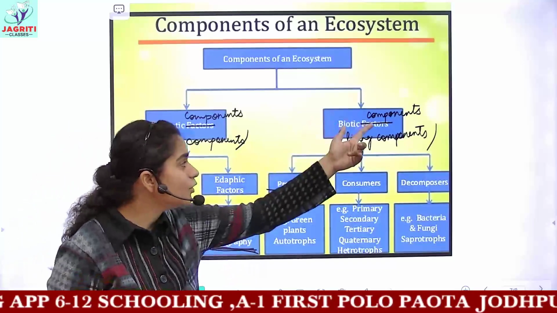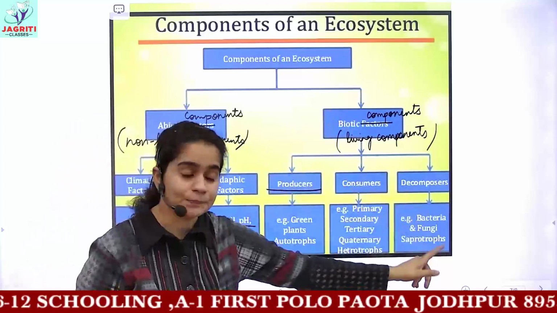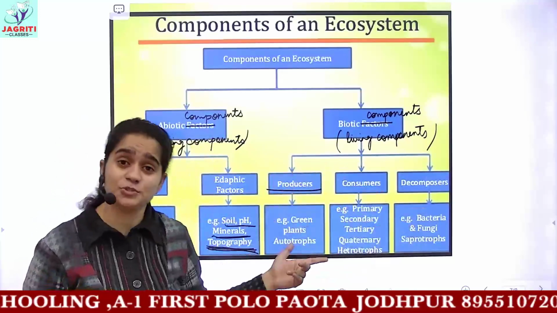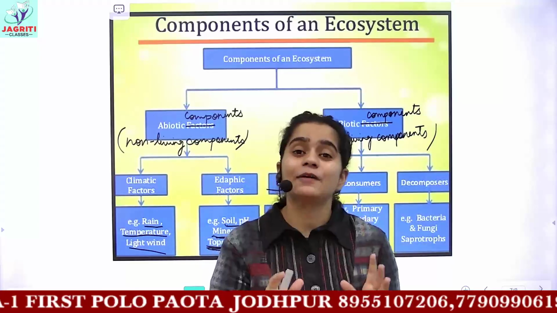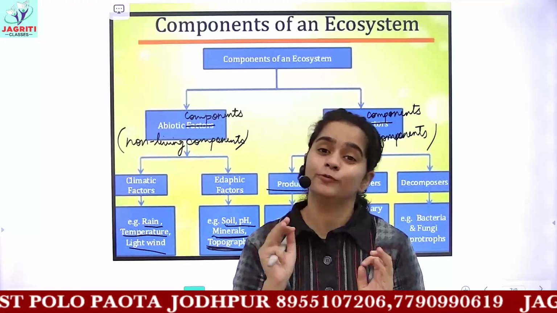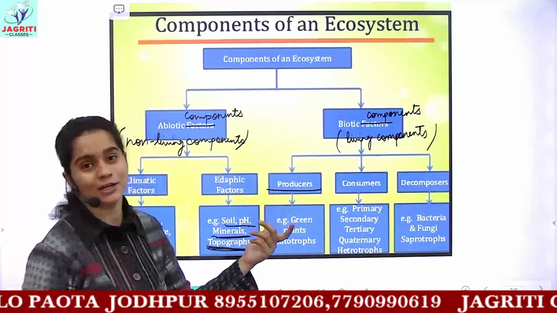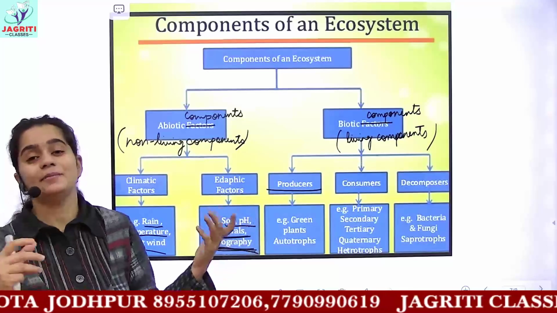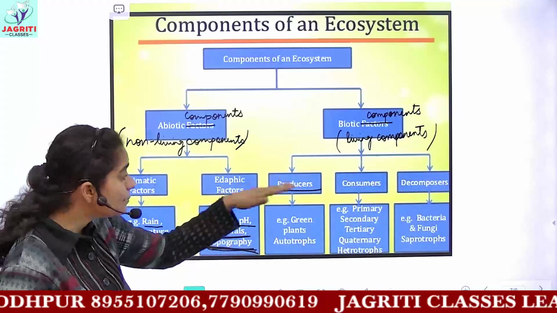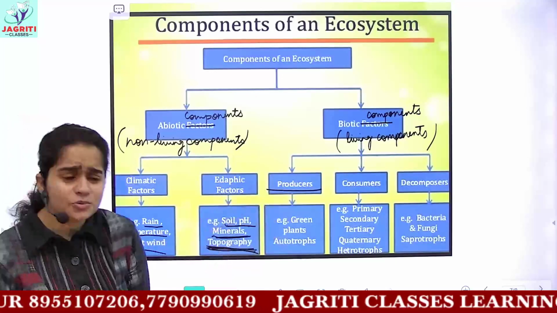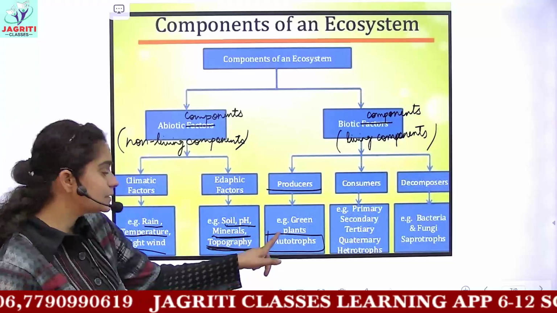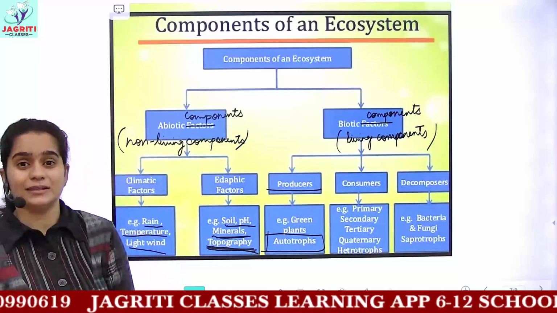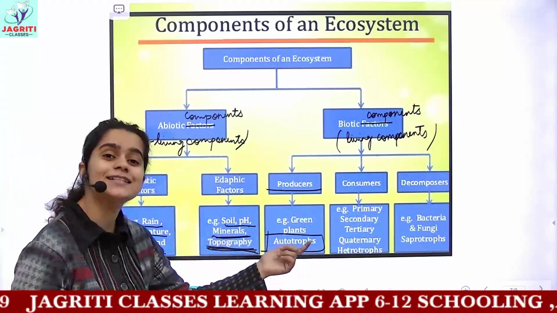Producers. So biotic components, you have three categories. The first one is producers. Producers are the organisms which can synthesize their own food. So they are known as producers, the organisms which can make their own food. Because they produce their own food, they are called producers, or they are also called autotrophs. Auto means they are making their own food themselves. So these are also called autotrophs.